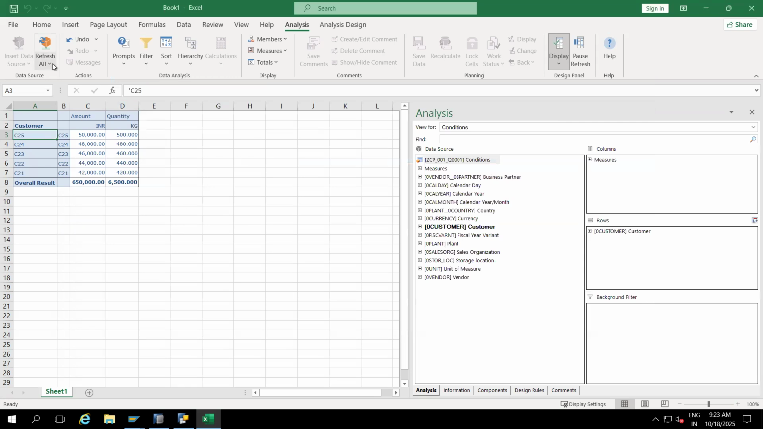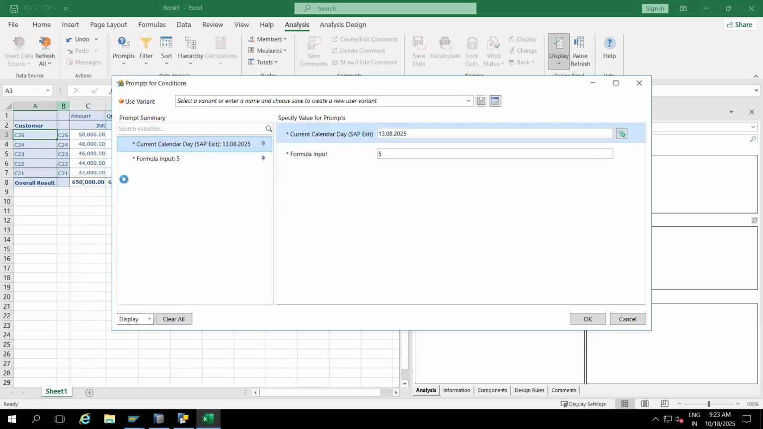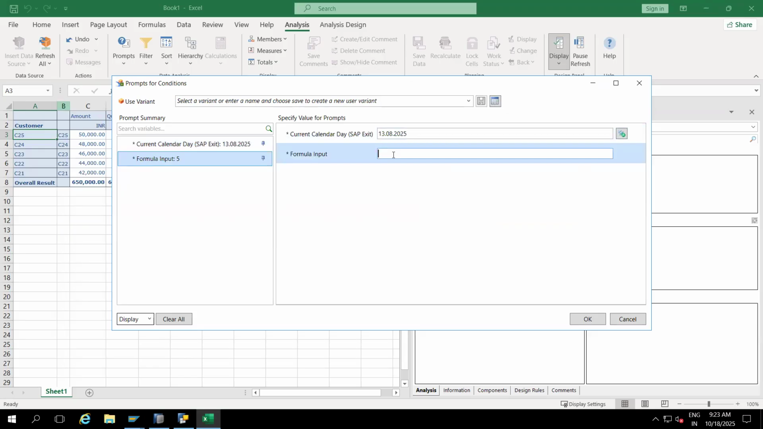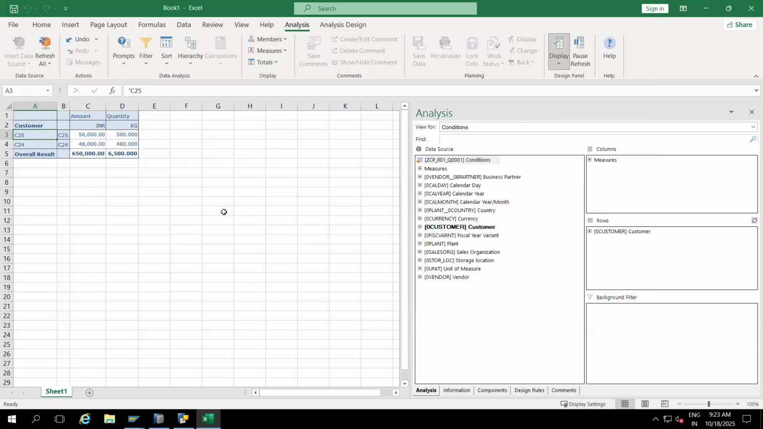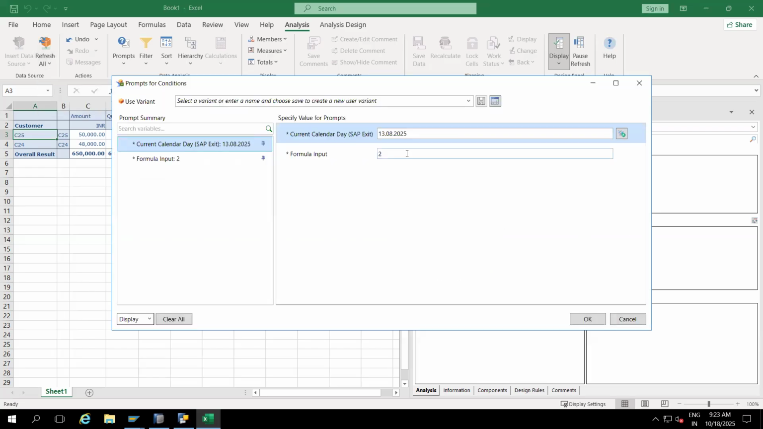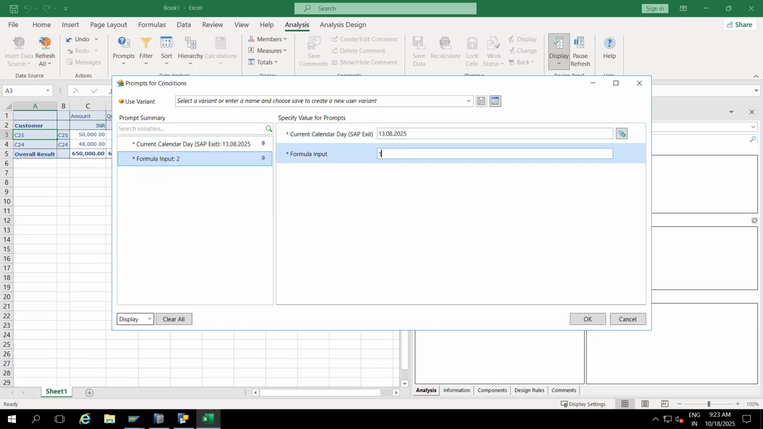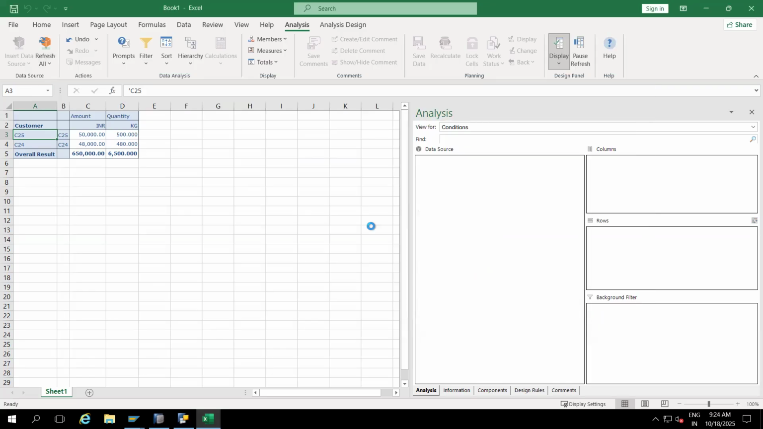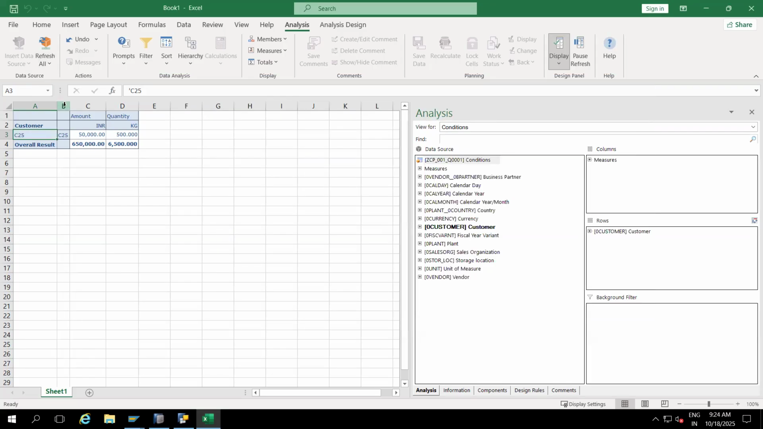Again I will refresh. No, this is also not working. Every time 5 only. Change, and now you can refresh it. So now we can keep 1. See, only the top one is coming.